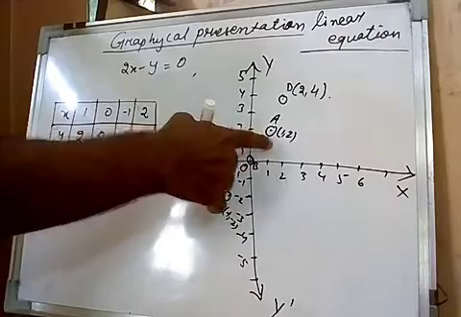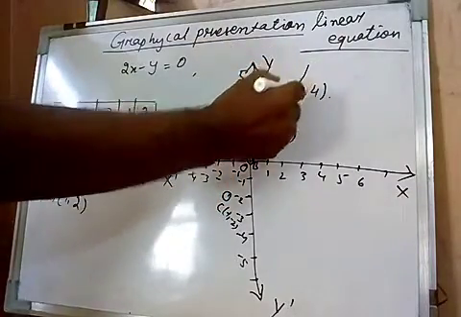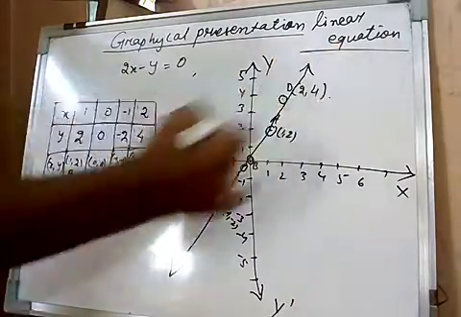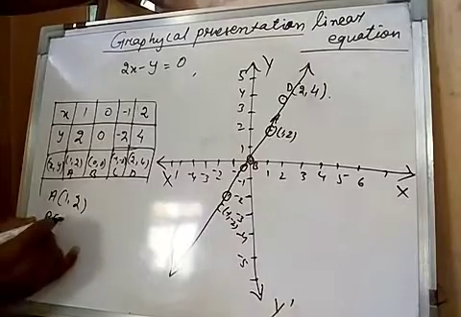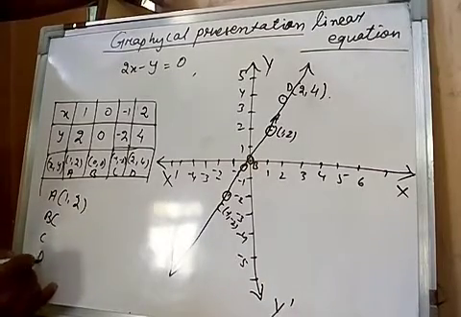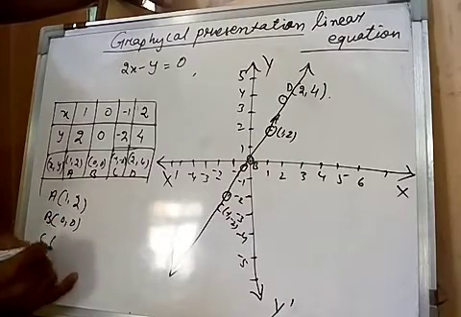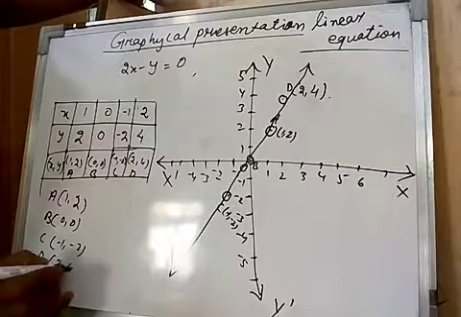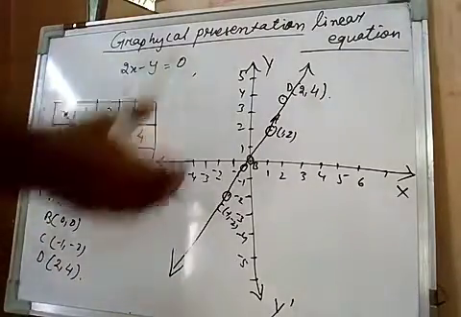This is A, B, C and D. If you join all the 4 points, then they will form one line, right? So A, B, C and D, that is 1 and 2, 0 and 0, minus 1 and minus 2, 2 and 4, are collinear. They will lie on one line.